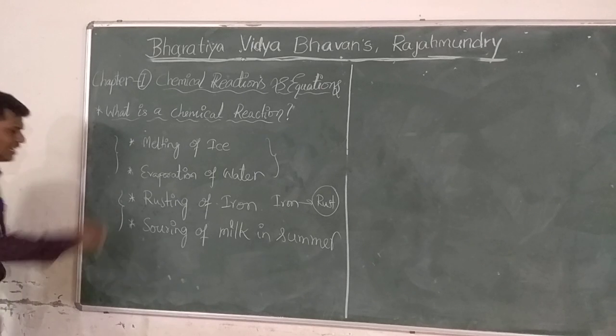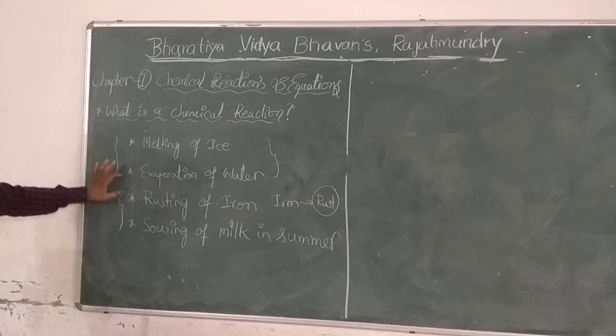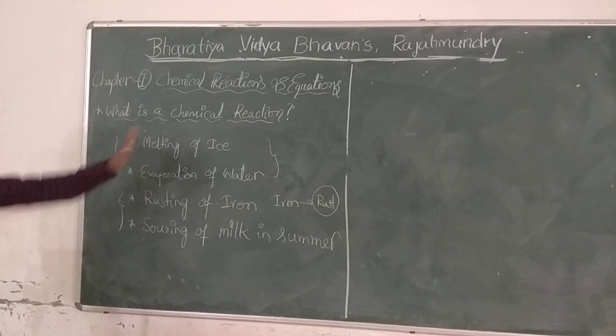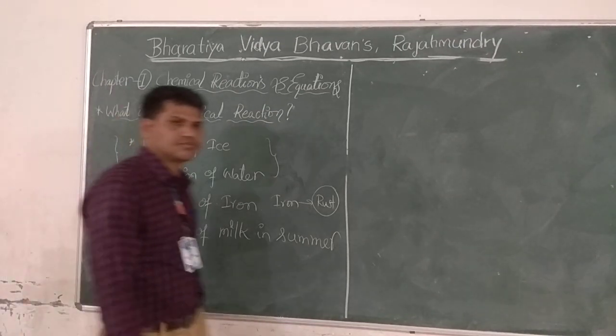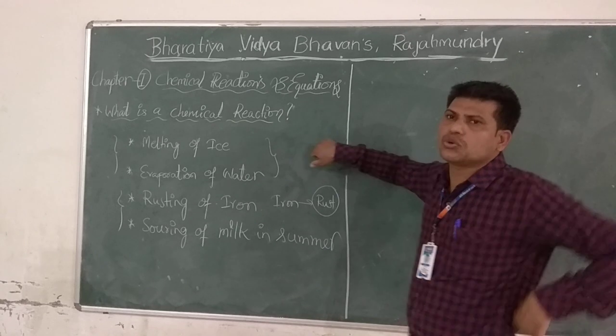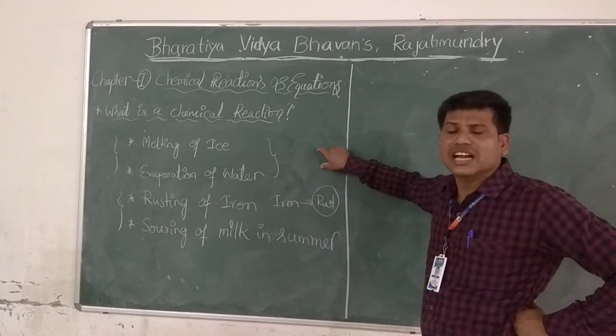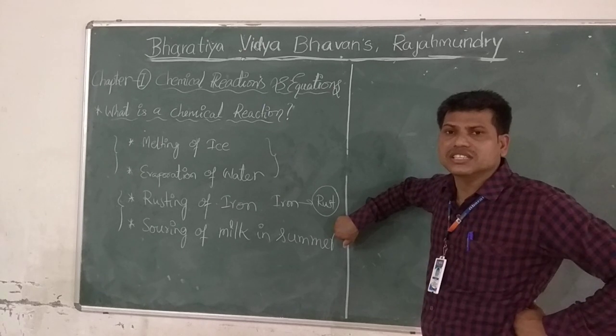So according to the discussions, in the case of four observations which happen daily in our life, we can conclude a change can be divided into two types. That is, one is a physical change and another one is a chemical change.